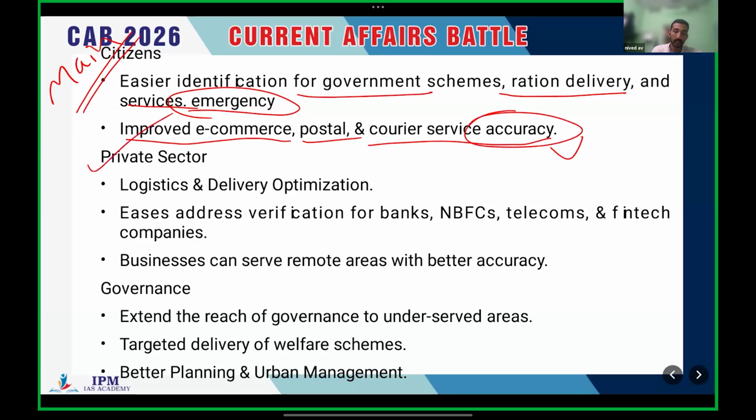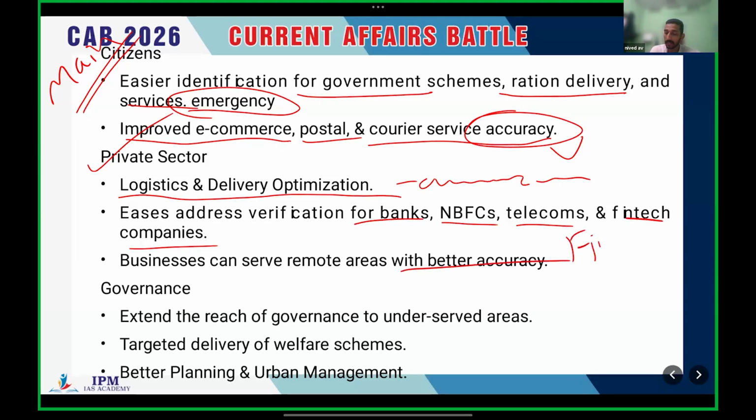For the private sector, there is logistics and delivery optimization, like Amazon etc. It also eases address verification for banks, NBFCs, telecoms, and fintech companies. Businesses can serve remote areas with better accuracy, ensuring financial inclusion.